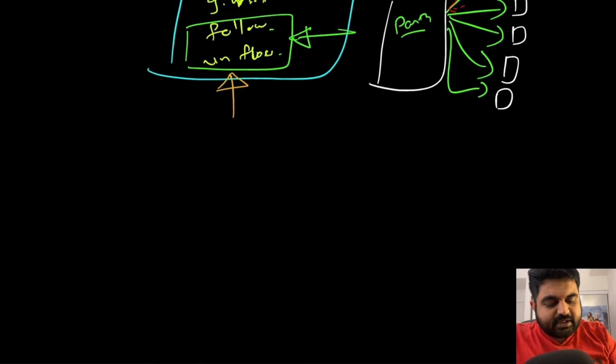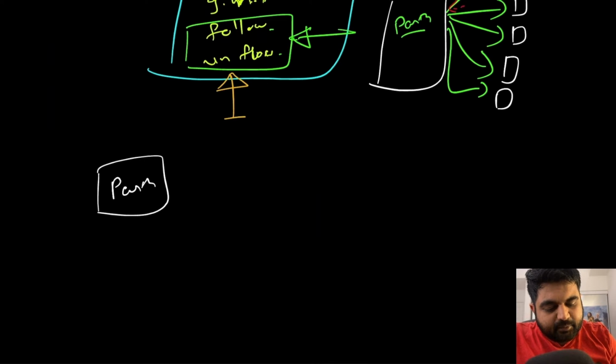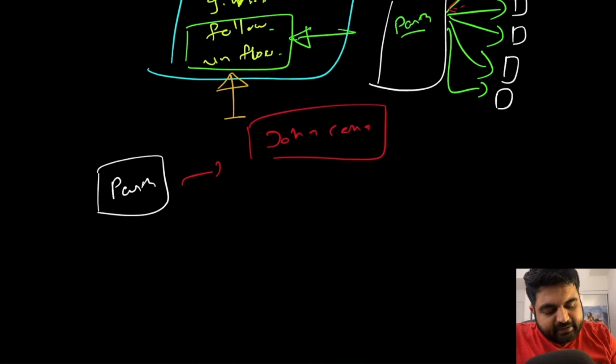So one logical conclusion would be that we want to make sure that the moment I provide any particular user, let's say Parth, and then I provide another user, let's say John Cena, I should be able to see immediately whether Parth follows John Cena or not. And I would like to do this in the quickest manner possible.